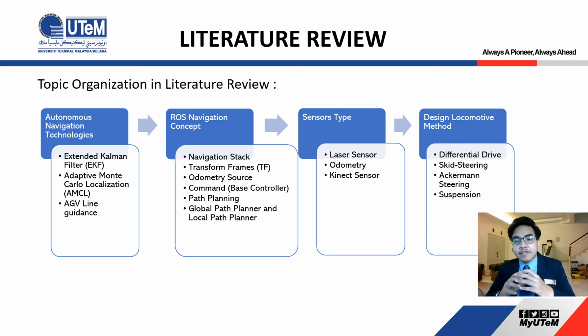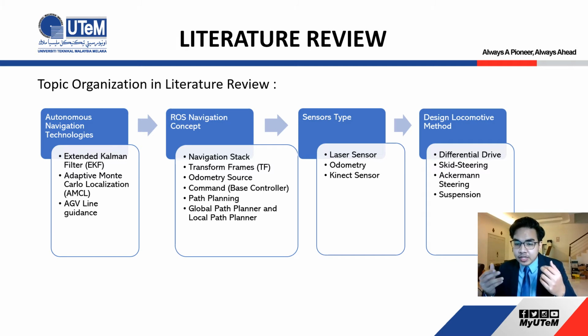Okay, and finally is the design locomotive method. There are three common designs, which is the differential drive, as I explained before. The next one is skid steering. Skid steering is when you use four tires, two in the front, two in the back, and the right side will move and the left side will move on their own. And lastly, this is Ackermann steering. Ackermann steering is commonly used, for example, in our car.